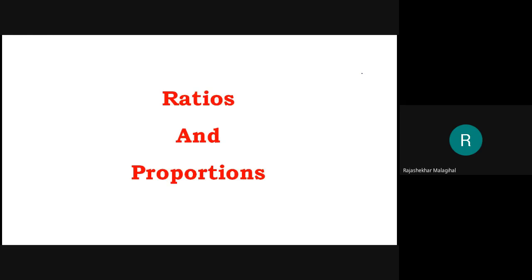Okay. Hope there are no doubts in the number puzzles. The summary of the number puzzle is converting the statement into an equation. Over. And after that, by using simple mathematics, we need to solve for the number. Okay. This is the summary of the number puzzles. We'll go to the ratios and proportions. First, we'll understand the meaning of ratios and proportions. Then later we'll go to the problems.